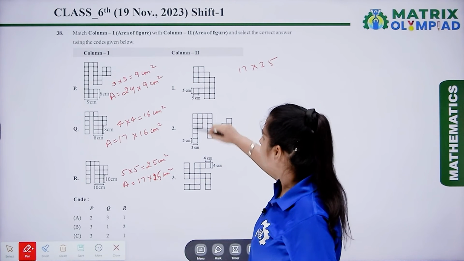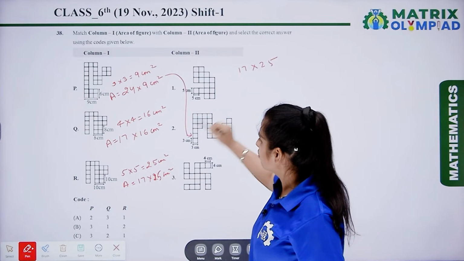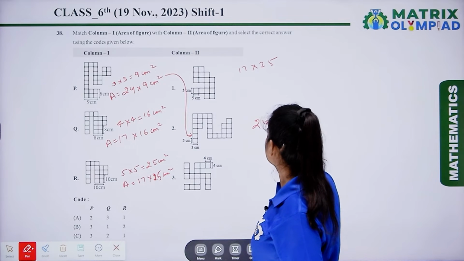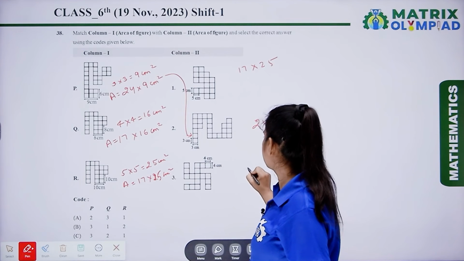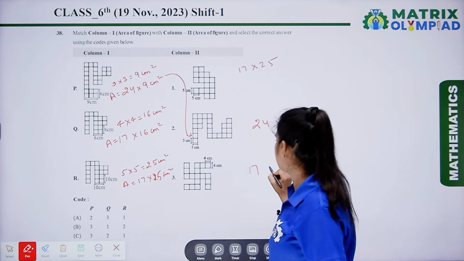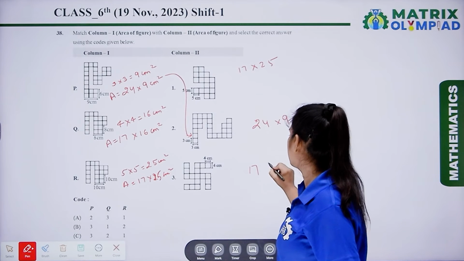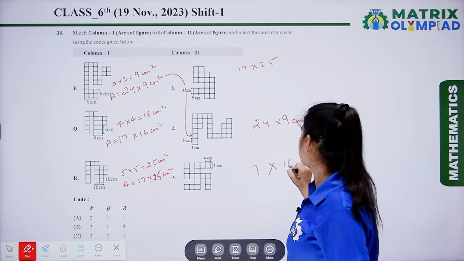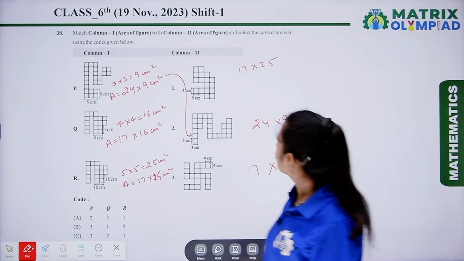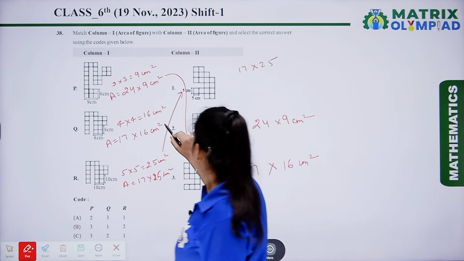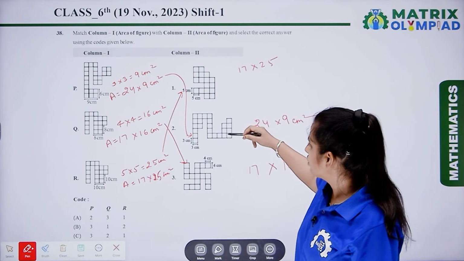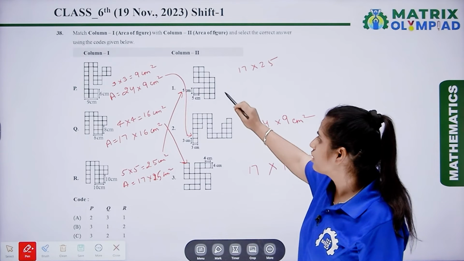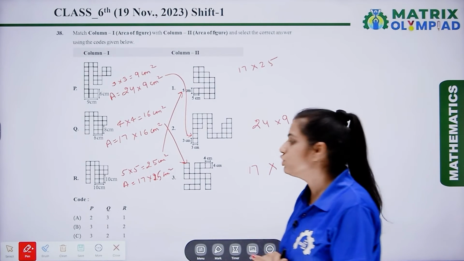We can easily check this: 24 boxes are here, and the area is 9 centimeter square. And here we have 17 small squares multiplied by 16 centimeter square. So after doing the match we get the sequence 2, 3, 1.